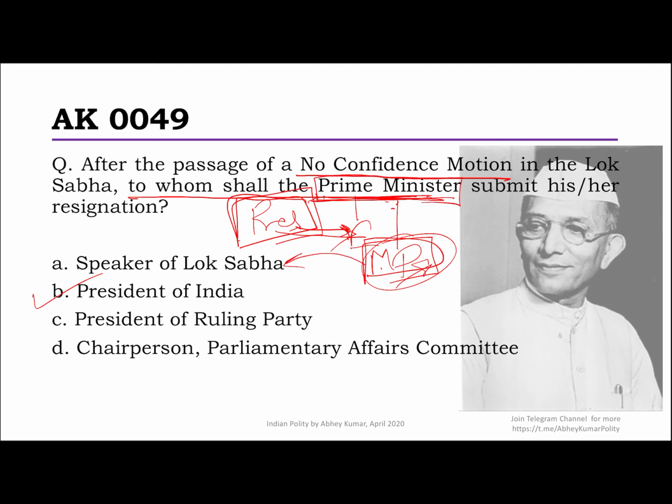But here it's the Prime Minister. It's not the member of Parliament from Varanasi who's resigning. It is the Prime Minister of India resigning. So they will resign to the President of India. Never be confused. They still will continue to remain as a member of Parliament. Just that they will not hold the post of Prime Minister. Anyway, C and D are useless options, just to create options there. So 64% only. Better than other questions, but expectation is more here as well.